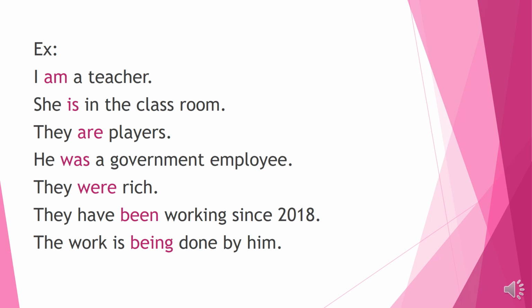Let us see some examples. I am a teacher. Here am is the be form. She is in the classroom. They are players. He was a government employee. They were rich. They have been working since 2018. The work is being done by him. Here all these verbs am, is, are, was, were, been, being, all these verbs in these sentences are known as be forms. They show the existence.